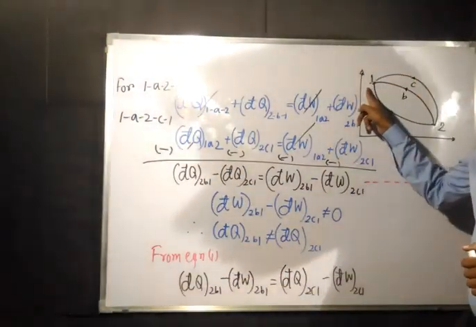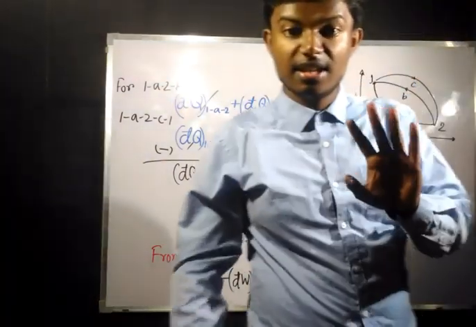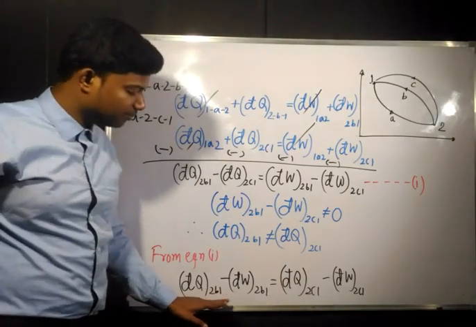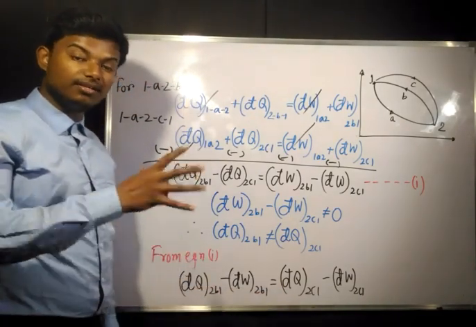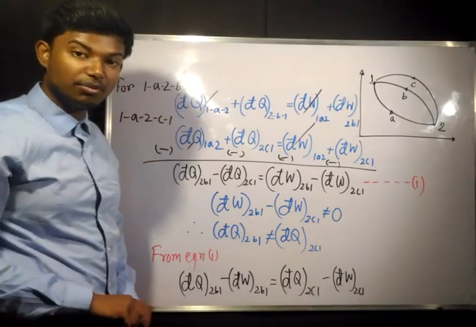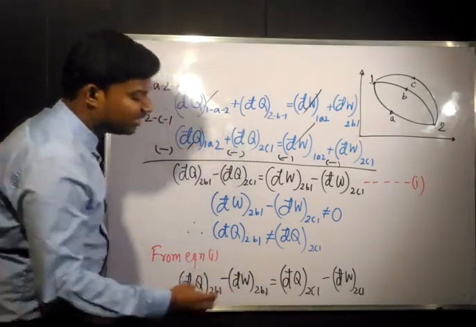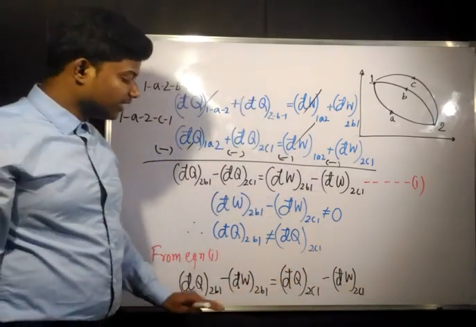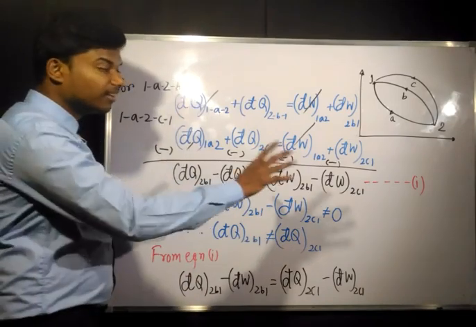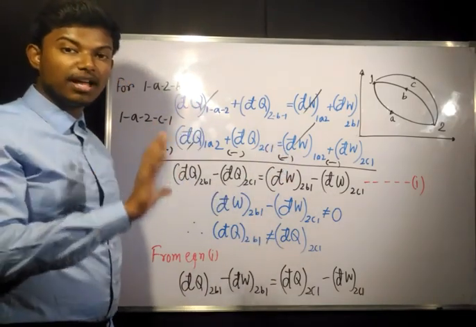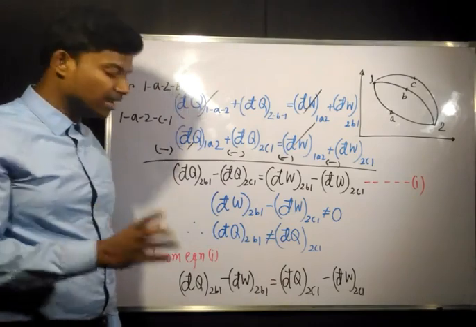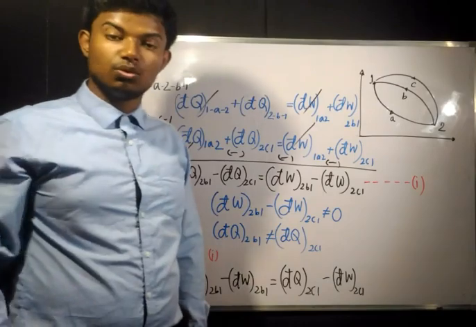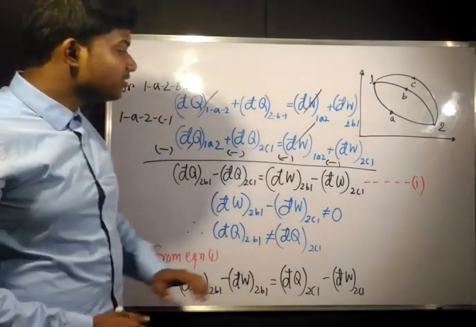Now from this we can conclude that when the initial point and final point are the same, for the same path B and C, the difference between dQ and dW is going to be the same. This concludes that whatever the process or path may be, if the initial and final states are the same, the difference between dQ and dW is always the same.